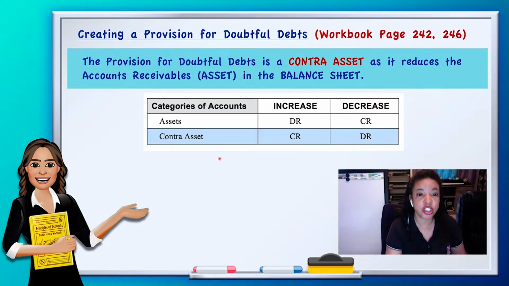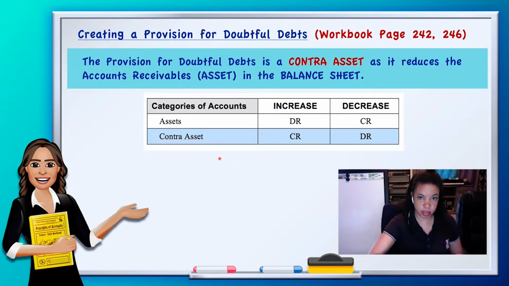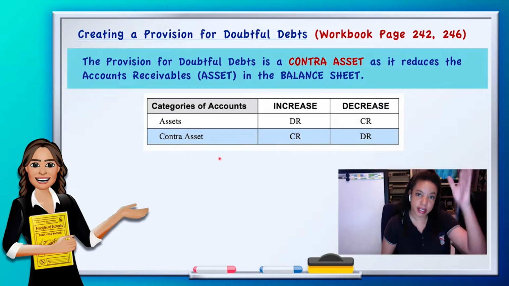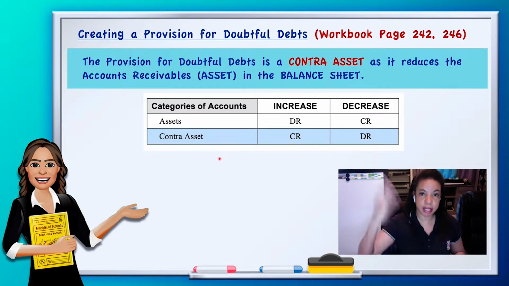For provision for doubtful debts, the difference is that it can increase or it can decrease. So when we go to do the T accounts, you would have to either put it on the credit side, which will be for the increases, or the debit side, which will be for the decreases. Okay?